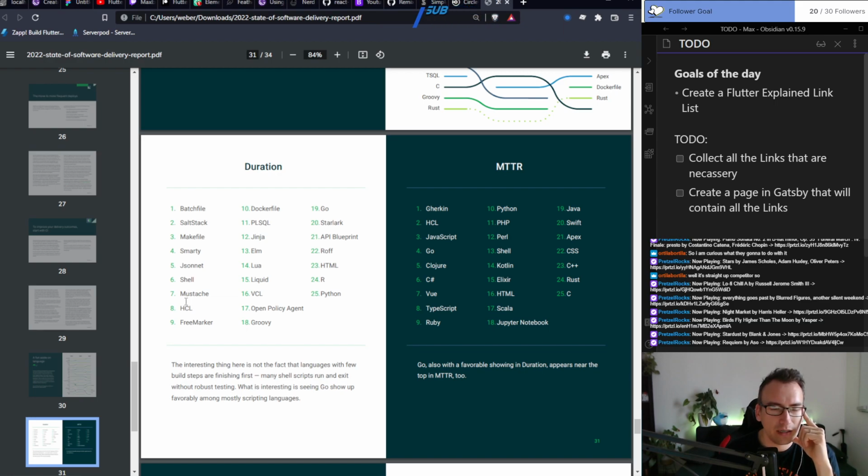Duration: batch file, FreeMarker, Groovy, Go. The interesting thing here is that languages with few build steps are finishing first. Many shell scripts run and exit with robust testing. And what is interesting is seeing Go show up formally among mostly script languages. Yeah, Go is very quick to build something. That's great. Go is in favor of showing, and duration appears near the MTTR top 2. Swift. Cool.